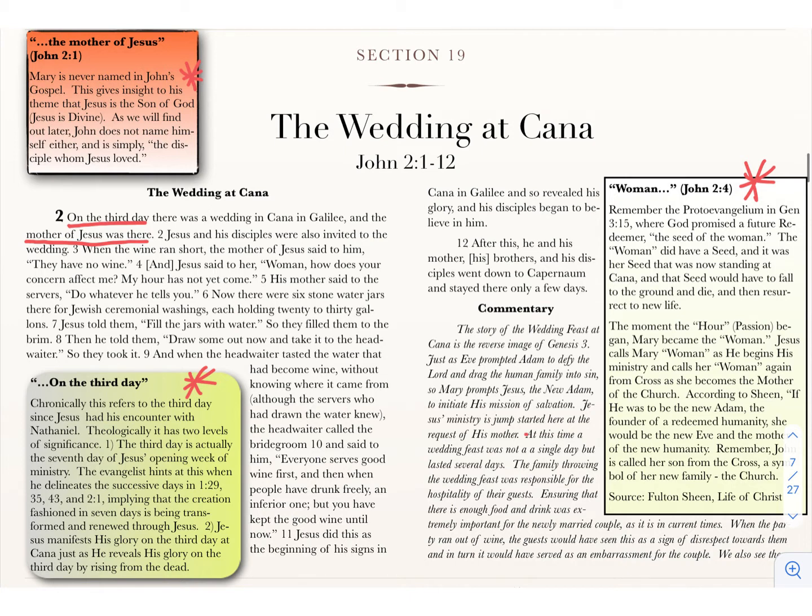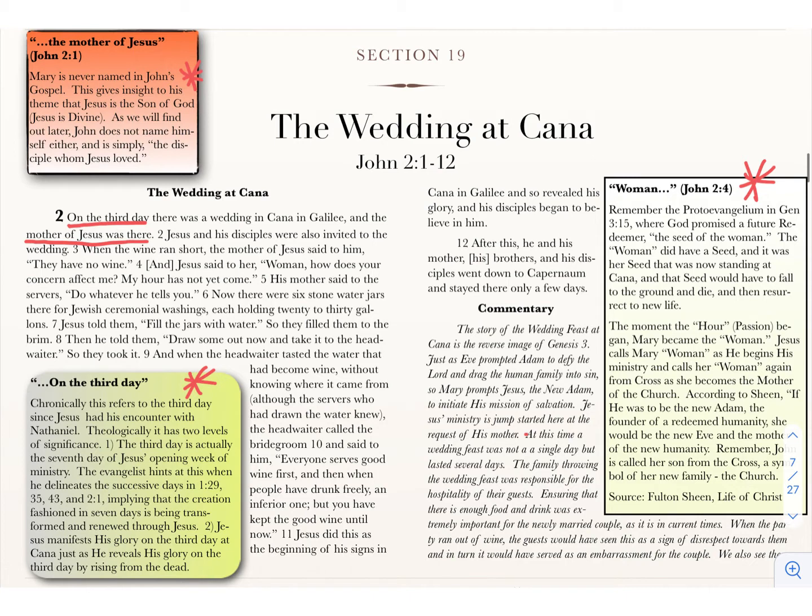The idea that Jesus is this new Adam, that he redeems humanity, that he is able to do what Adam wasn't, and he was able to save us. So big sentence there too. So now in verse 5, Mary basically acknowledges what Jesus is saying and is like, no, yeah, you're going to go do this. So she says to him, do whatever he tells you.